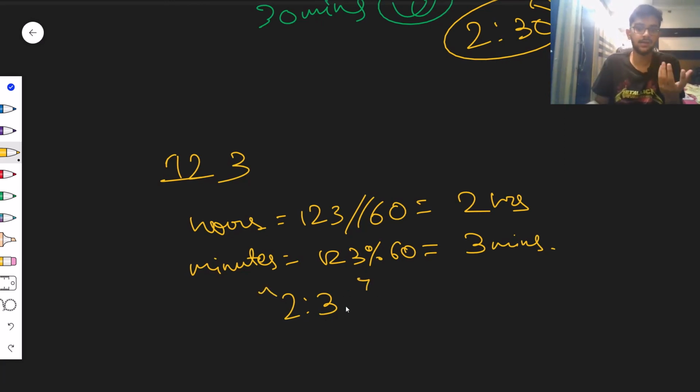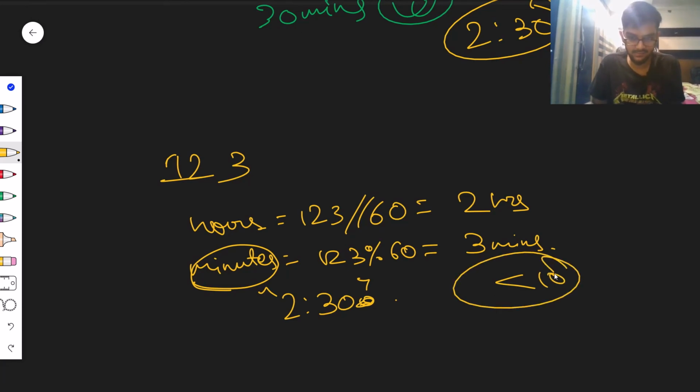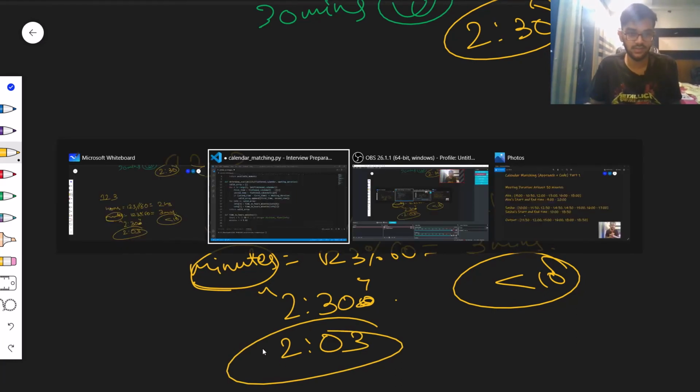But hey, that's completely wrong, right? If you write it like this, you can add several zeros here. So that means 2 hours 30 minutes. But this is 2 hours 3 minutes. So I'll check that if the length of the minutes, or the minutes, is less than 10, then I'll add it like this: 2, 0 and then 3, right? That's what I need to consider here.